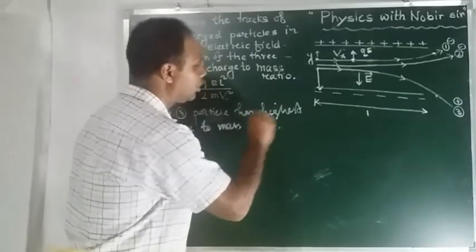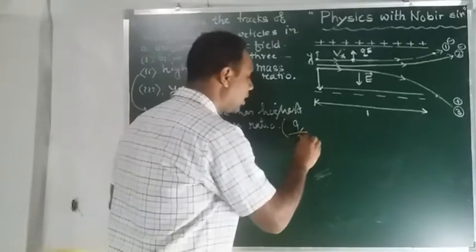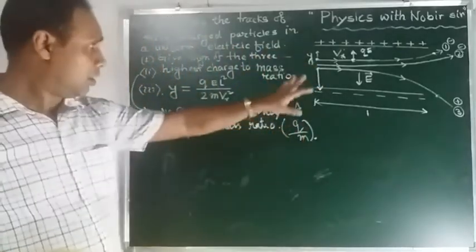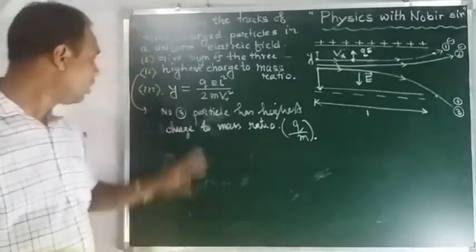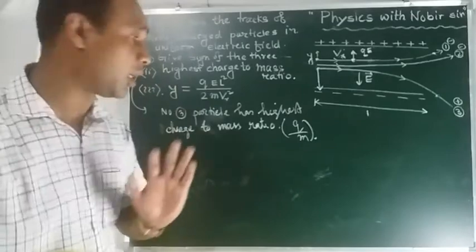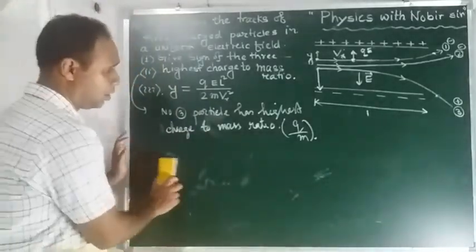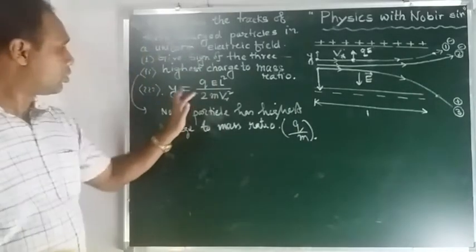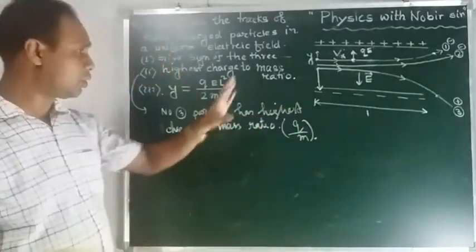Charge to mass ratio, the highest charge to mass ratio, that is highest Q by M. This is for the second part, and the solution we have already found out. Now I am going to the third part. Very clear? Okay. Again, for the solution of the third part, I have already mentioned here. Just one addition should be taken.